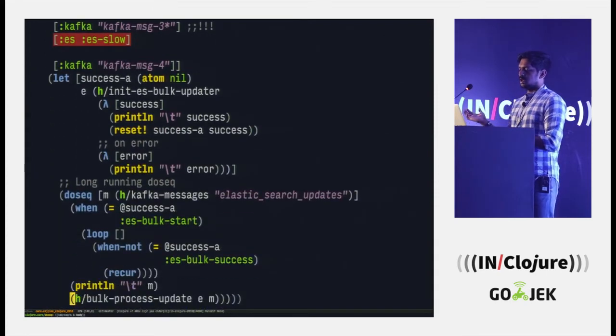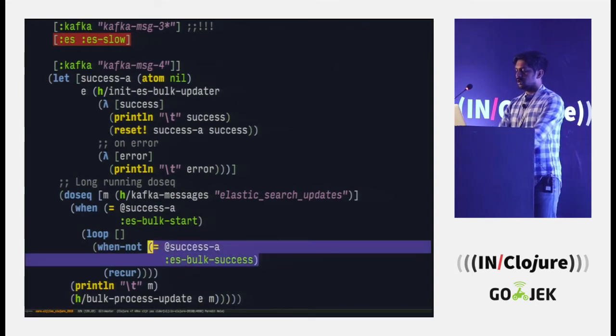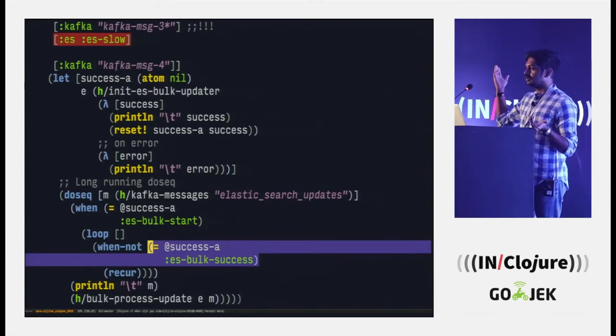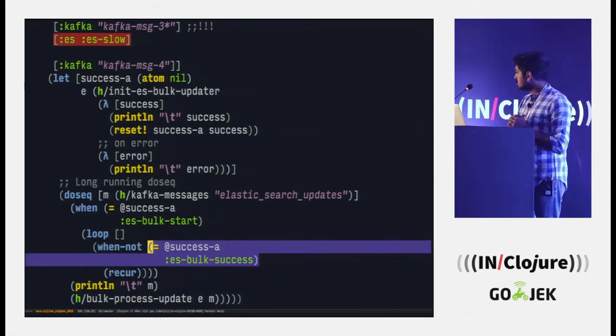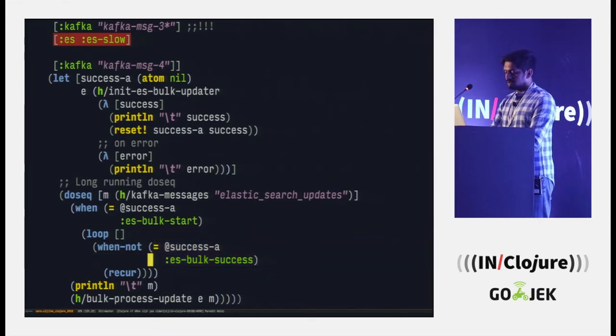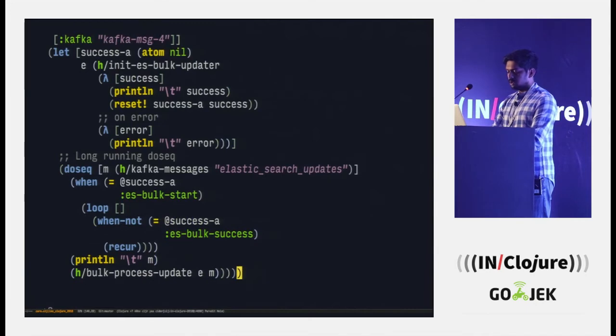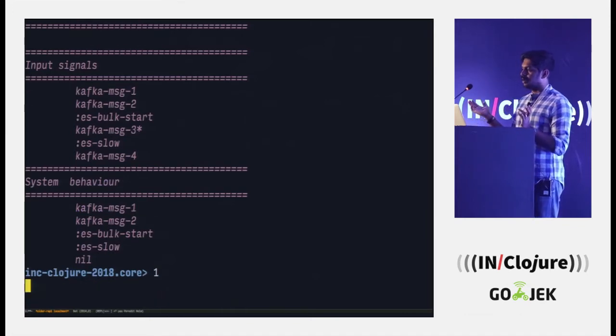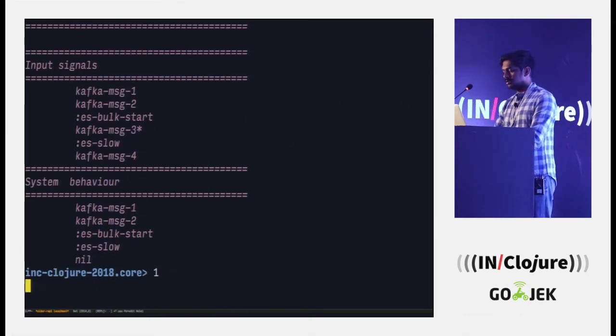So will this work now? Because we are just waiting forever to get a success response. So this will go on waiting and the service won't do anything, right? This will just block forever because ES has responded with whatever it can and we haven't handled error conditions, right? So if we run this, our REPL is going to wait forever. That's a tiny mini buffer, but basically my REPL is hung now. It's not doing anything.